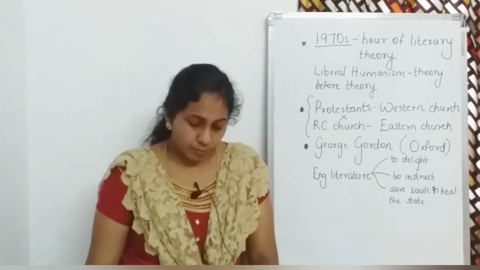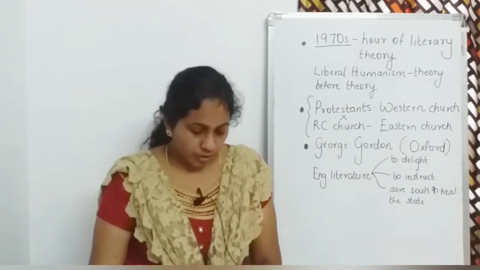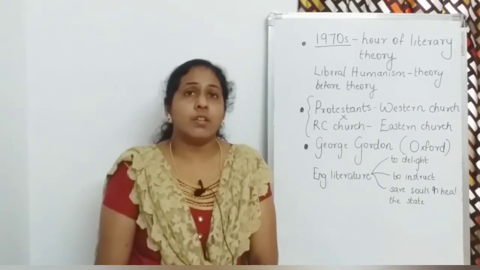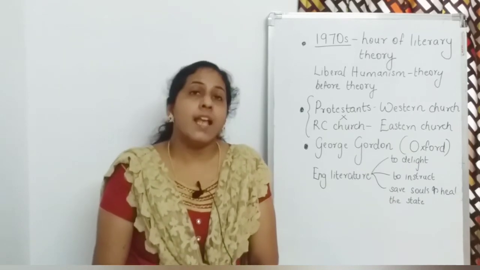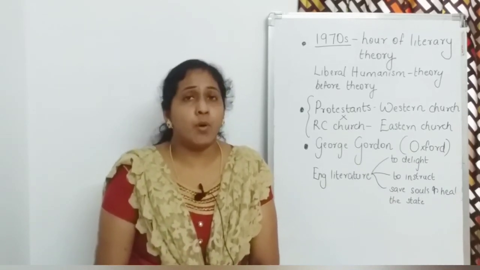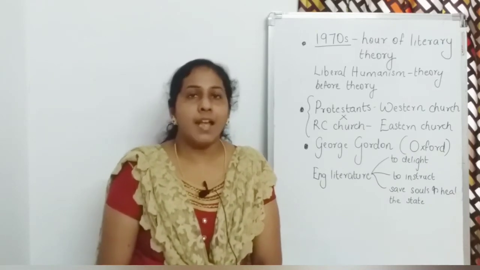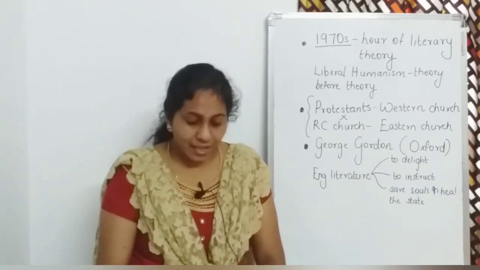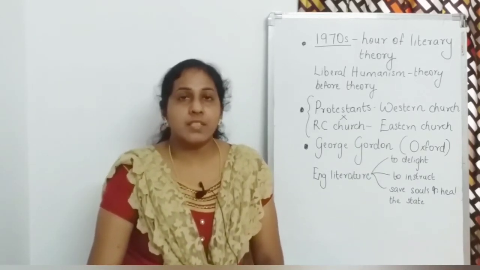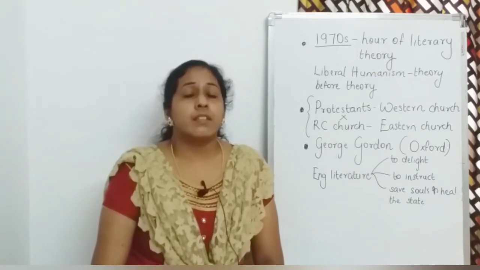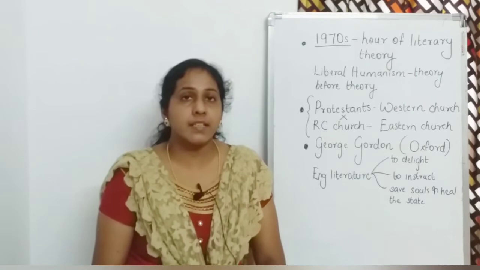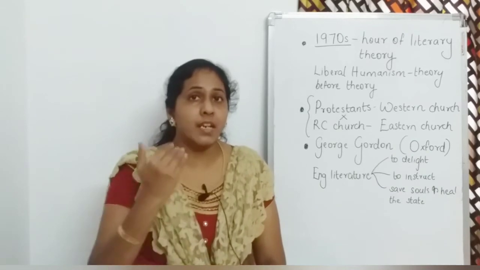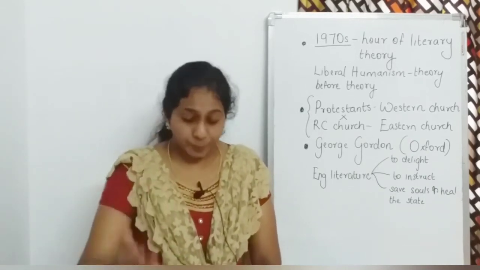A Puritan is a member of the Protestant group of Christians in England in the 16th and 17th century. So, Protestants are closely related to Puritans, and they felt that pleasure was bad, and they stood for strong, strict moral attitudes. That is Protestant belief. And we saw already that the teachers had to be ordained ministers. During the development of English as a subject, teachers had to be ordained ministers. We have seen this point earlier. Ordained ministers means teachers had to be priests, and they were supposed to stay in those academic institutions.